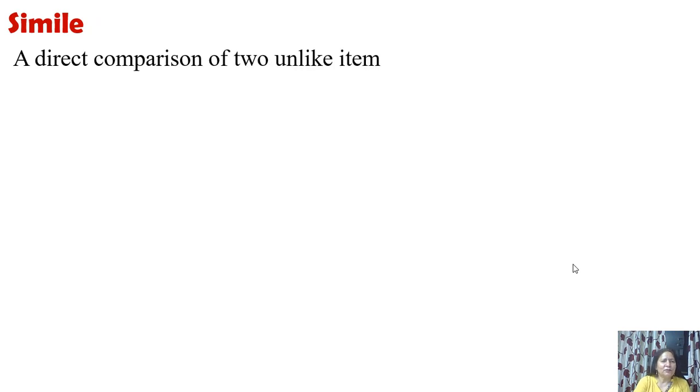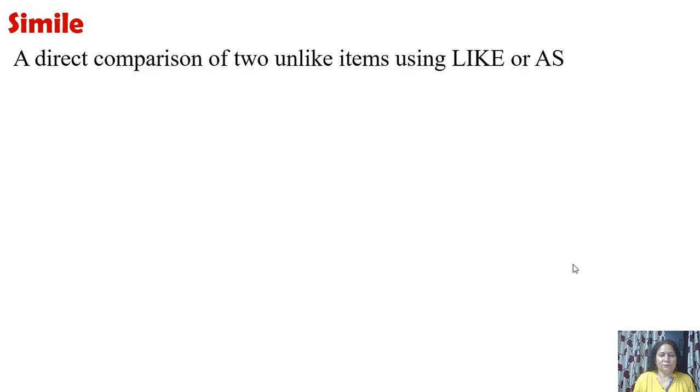Simile. What is simile? A direct comparison of two unlike items using like or as. See, when we make comparison between two things which are very different, but we compare one thing with the other with the help of words like and as.